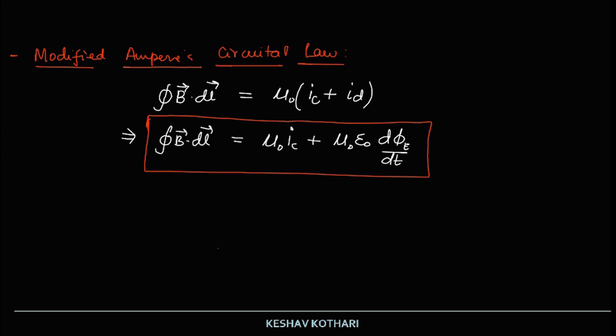So now if we write the Maxwell's equations for electromagnetic waves, the four equations which Maxwell used for the explanation of electromagnetic waves are as follows.